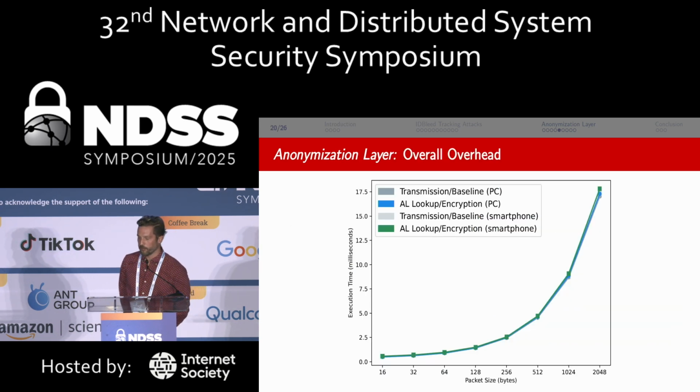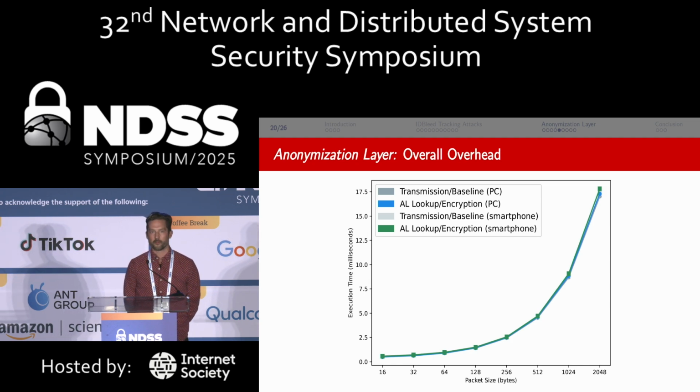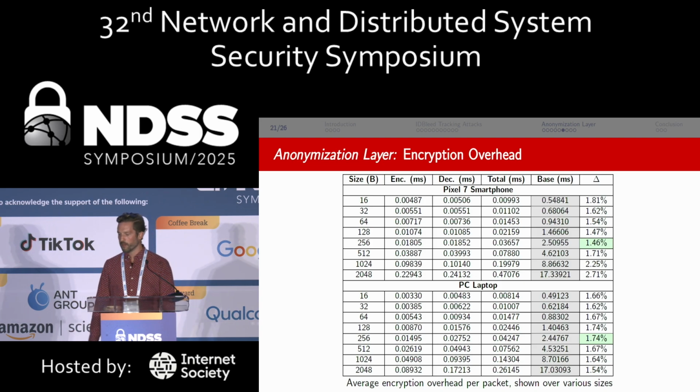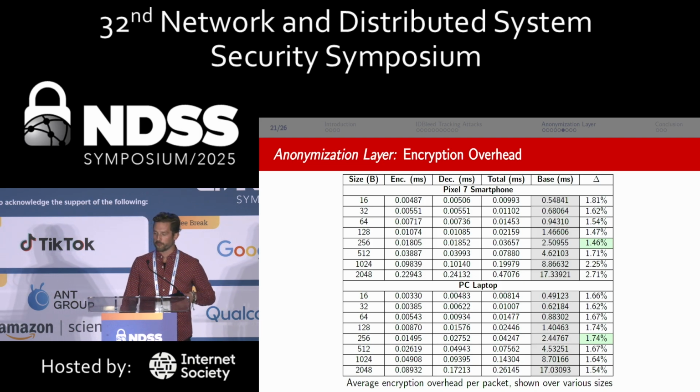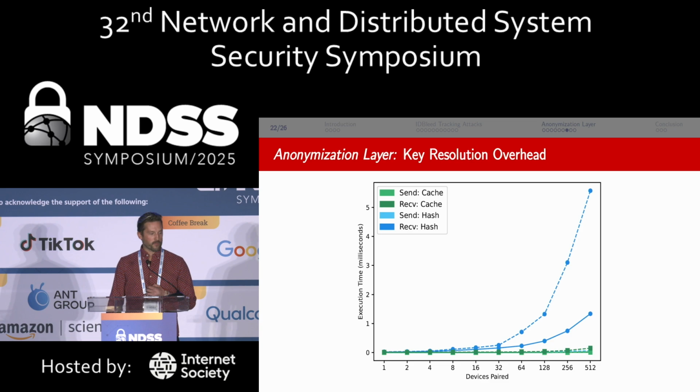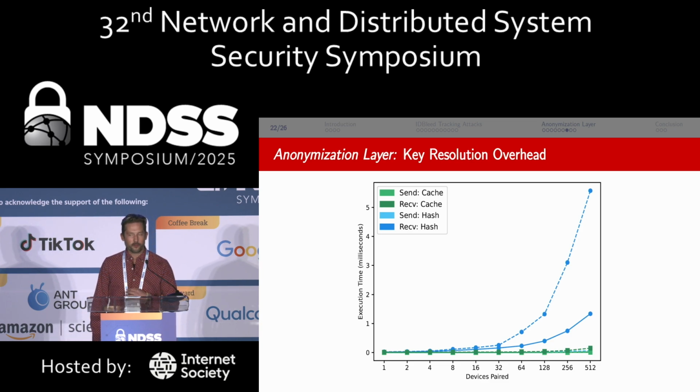So this is one of my favorite plots here because we can look now at the overhead of the anonymization layer lookup and encryption on his PC and smartphone over our baseline. Pretty tight there, but let's look at some of these numbers. We can see for both the smartphone and our PC laptop, we've got under 2% for a delta in overhead impact for throughput.